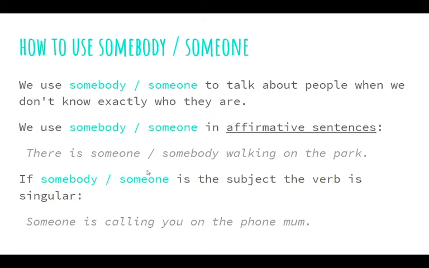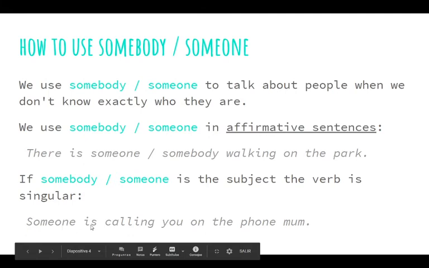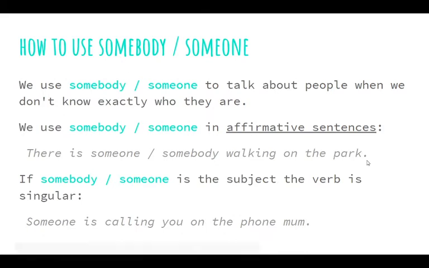And we use some in affirmative sentences, like: there is someone walking in the park, there is somebody walking in the park. There's no difference between the two. And if we use somebody or someone as the subject of the sentence, the verb goes in singular. Someone is calling you on the phone, mom. This someone asks for a verb in the third person singular.